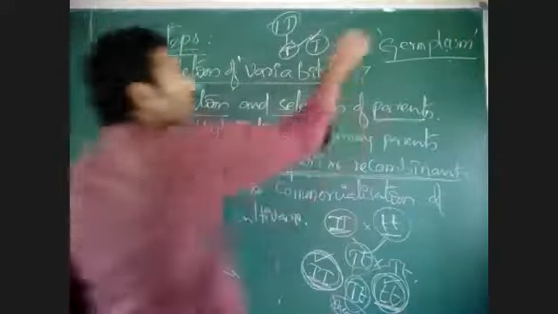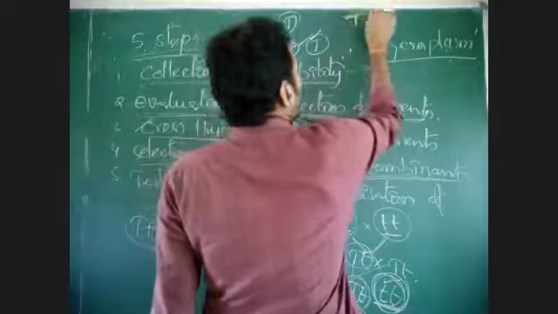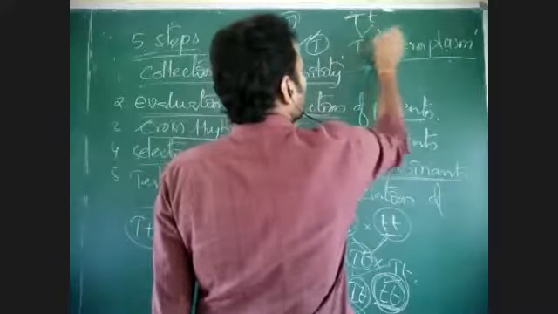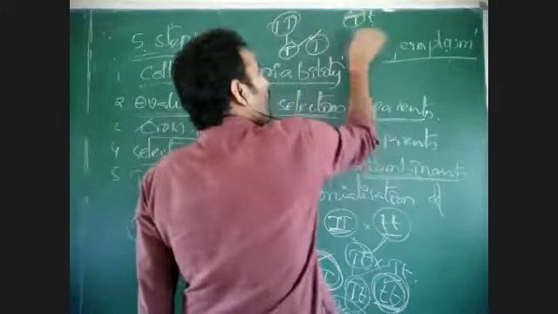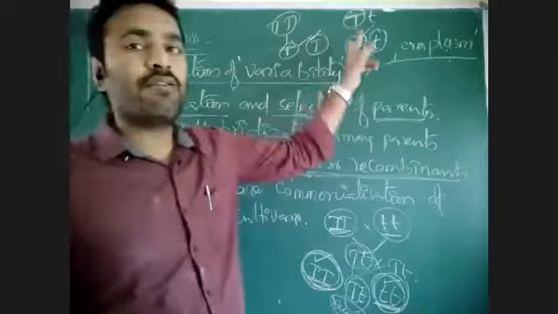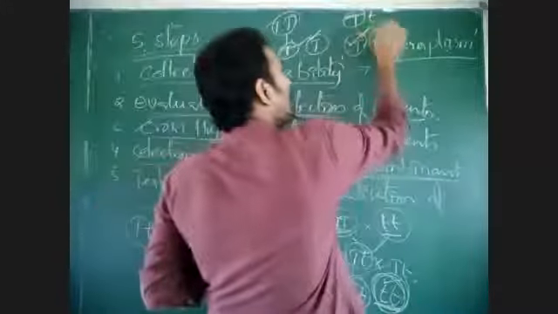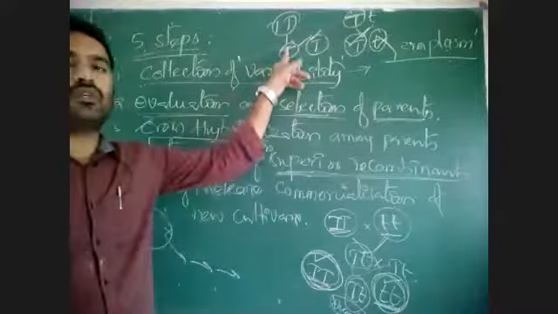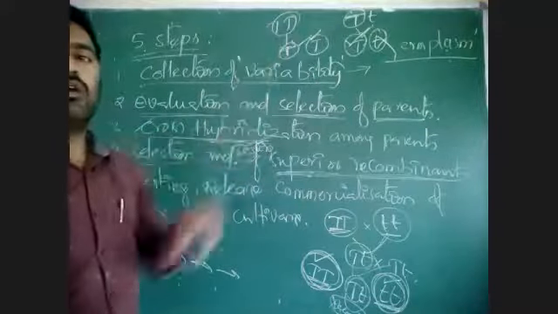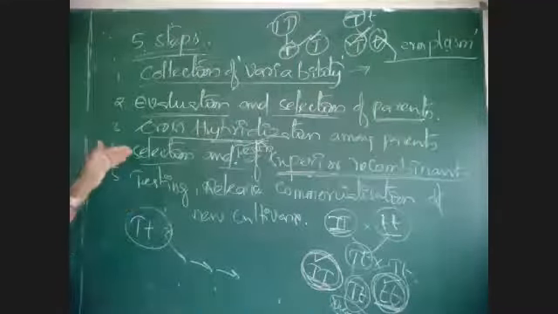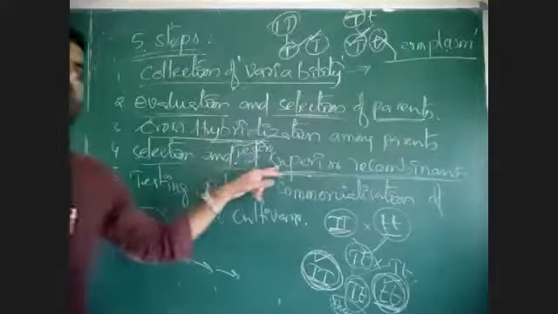If it is not a pure line, one is dominant, one is recessive, which means when it is cropped into the next generation, one will give the dominant character and another daughter plant will get the recessive character. That means two different offspring will be produced. Only one offspring will be useful, the other will not. So homozygosity, meaning both dominant or both recessive conditions, we need to develop. Homozygosity is developed by testing and by self-pollination.